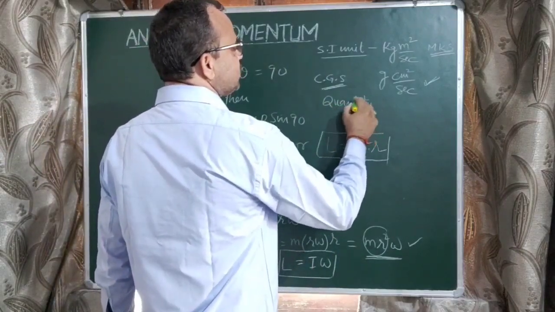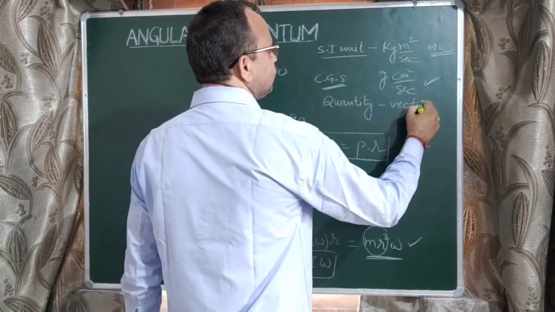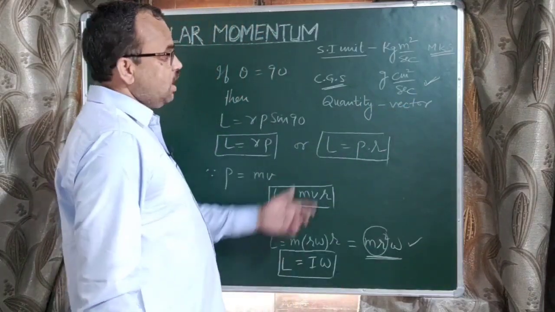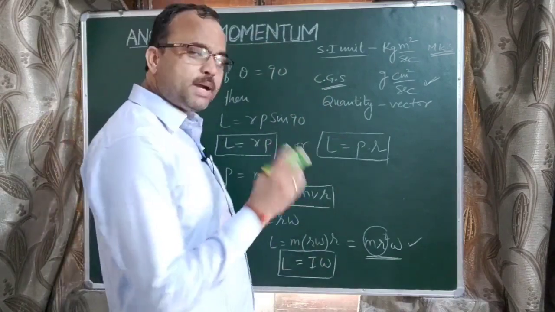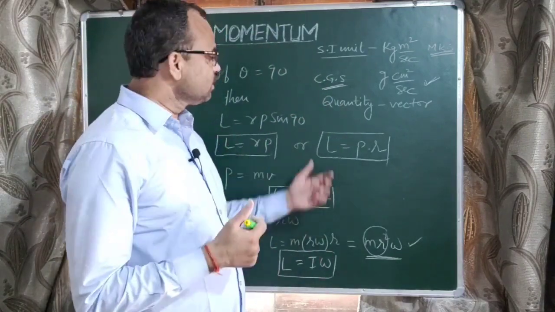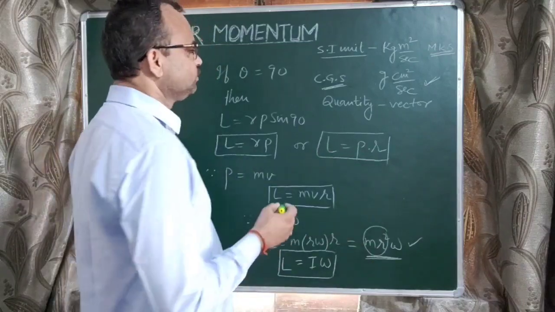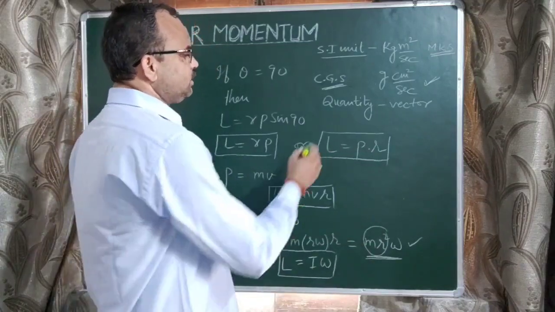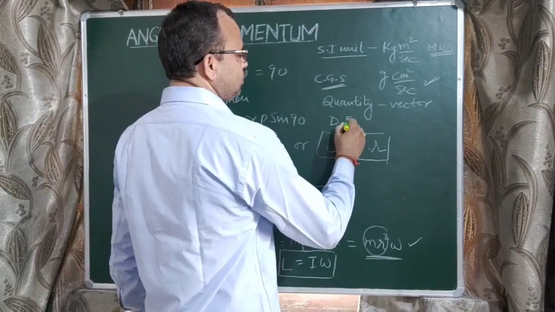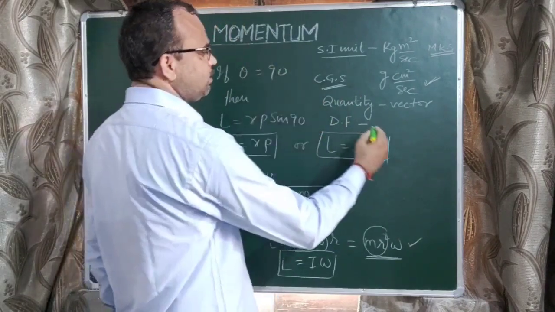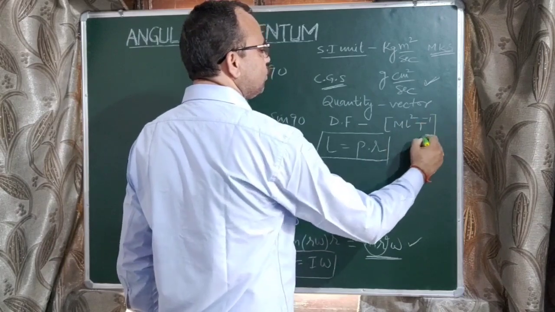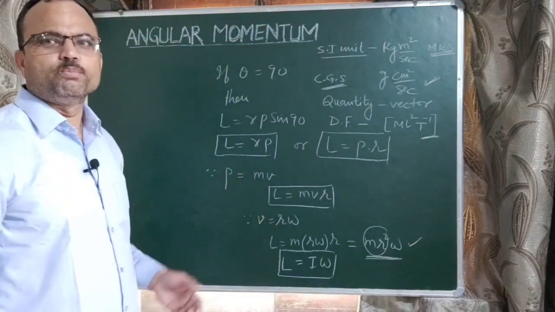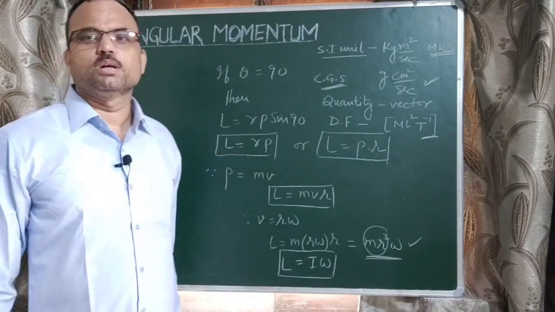Now, angular momentum is a vector quantity. And what will be the direction? Its direction is perpendicular to the plane containing P and R. And the dimensional formula of angular momentum is M L square T minus 1. So these are the basic information of angular momentum.